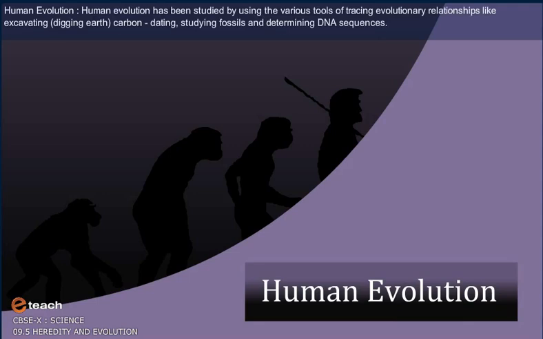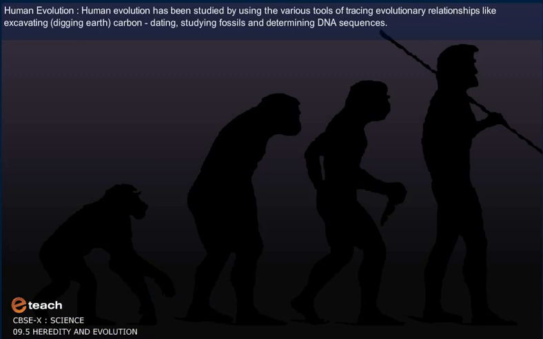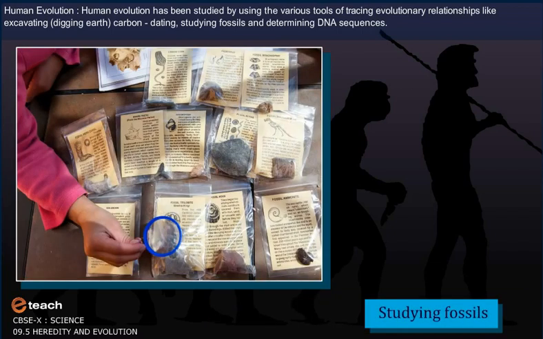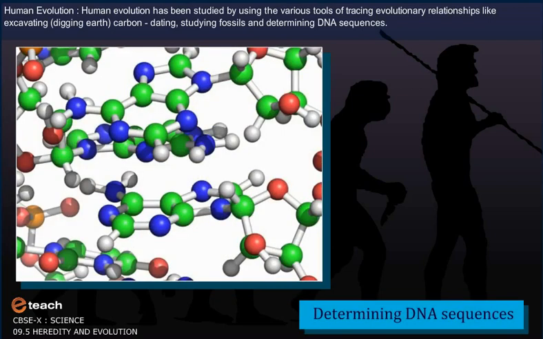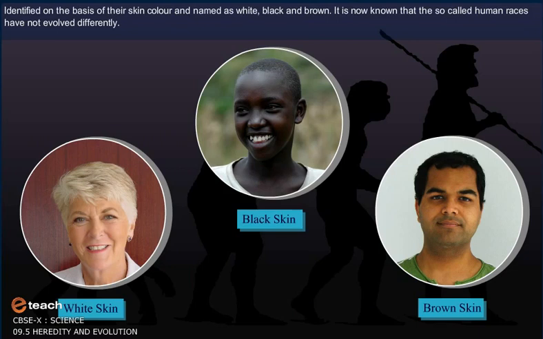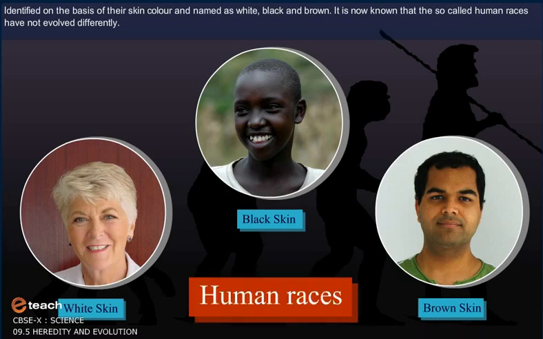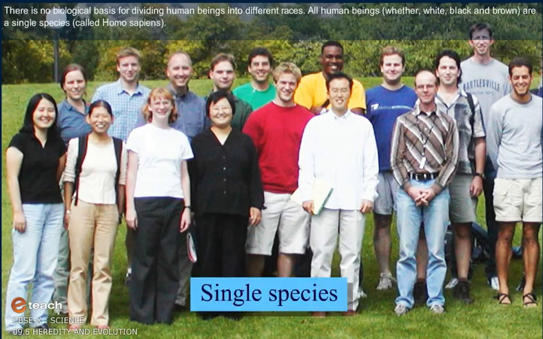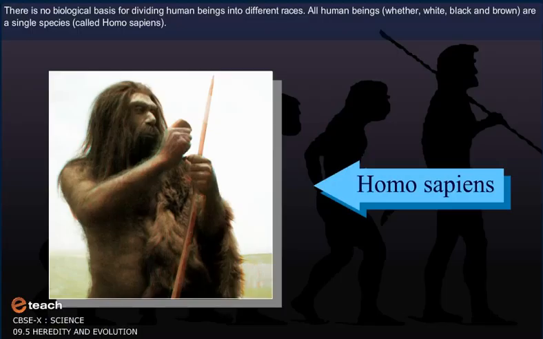Human evolution. Human evolution has been studied by using the various tools of tracing evolutionary relationships like excavating, digging the earth, carbon dating, studying fossils and determining DNA sequences. Humans were identified on the basis of their skin color and named as white, black and brown. It is now known that the so-called human races have not evolved differently. There is no biological basis for dividing human beings into different races. All human beings, whether white, black or brown, are a single species called Homo sapiens.